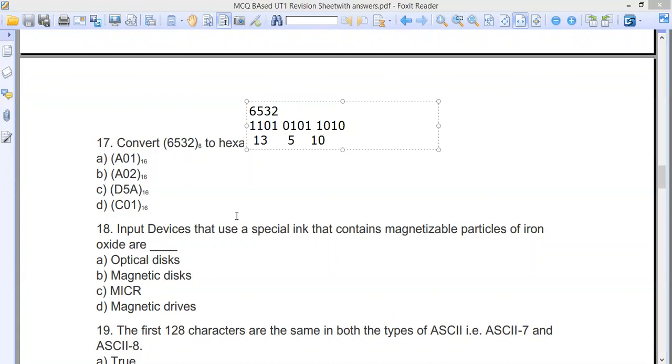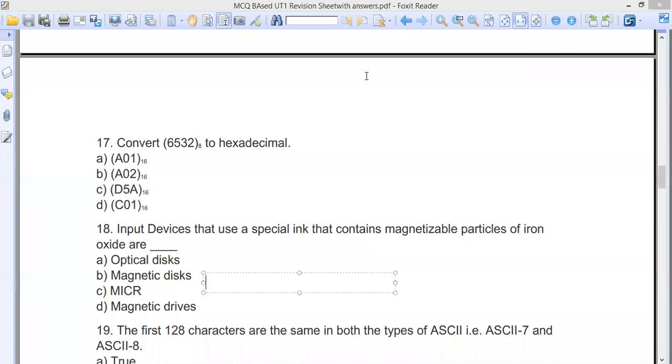Input devices that are specialized and contain magnetized particles of iron oxide. Can you tell me the answer for the 18th? Magnetized iron oxide particles, especially, this is MICR, magnetic ink character reader. It is especially used in bank checks, where you can find it.